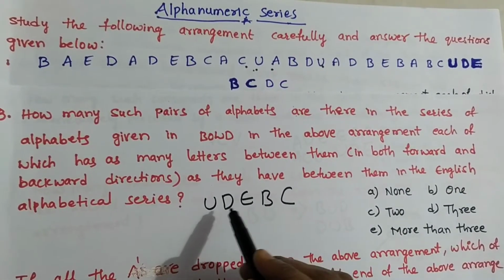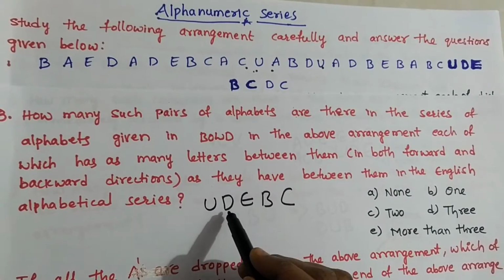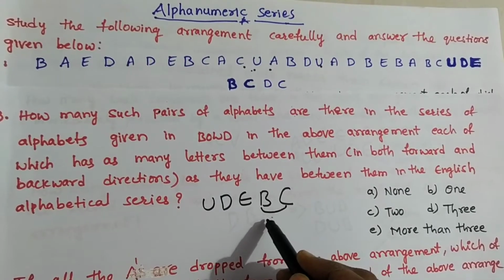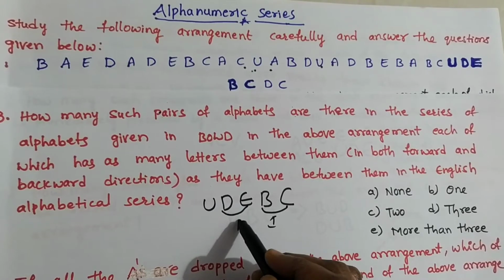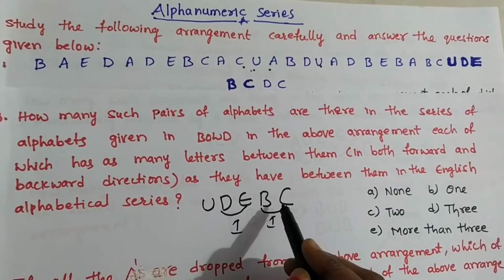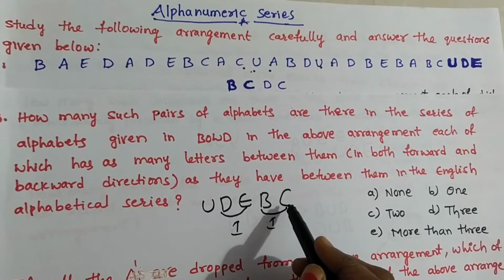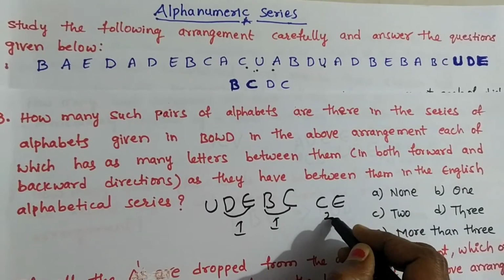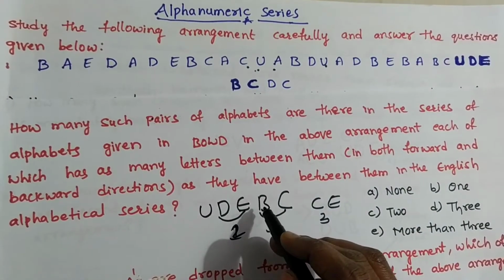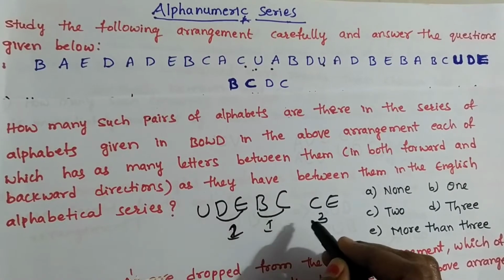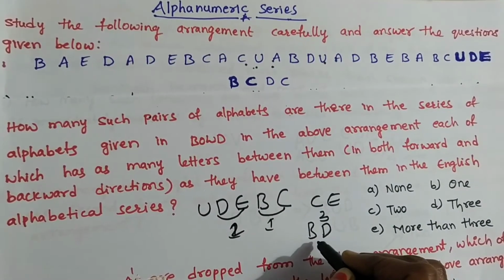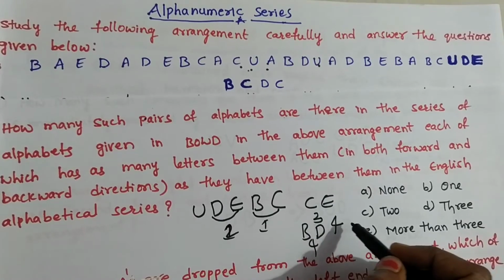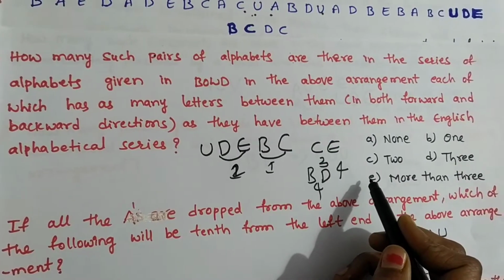We'll check. Here D, E, B, C. B, C, 1 pair, D, E, 1 pair, and this is the forward direction. In the backward direction, C, D, E. C, E, third combination. Next B, C, D. This is the 4th combination. We can form 4 meaningful letter groups. Option E is the right answer.